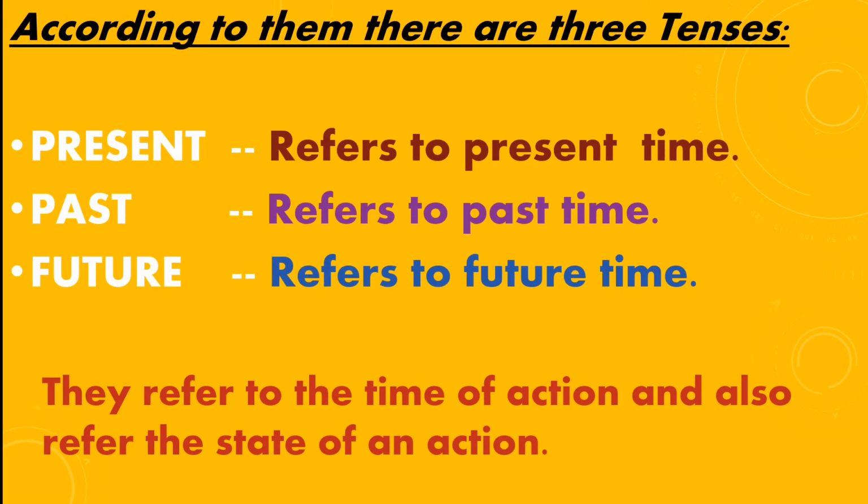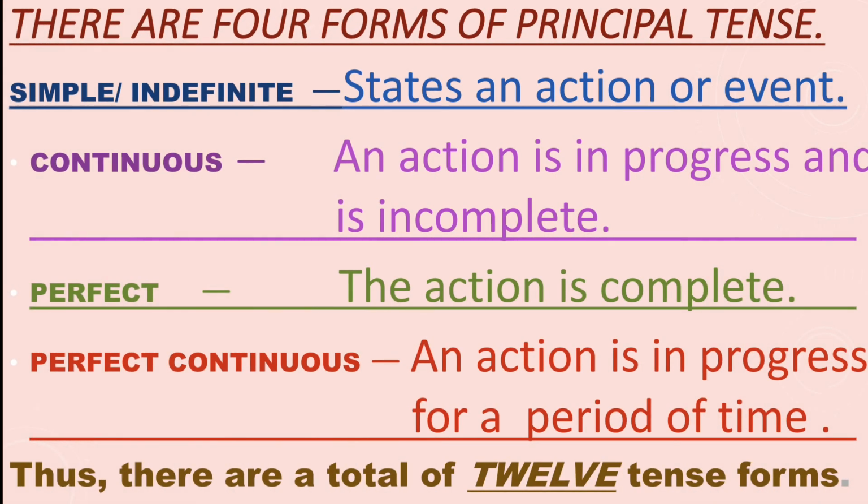According to the traditional grammarians, there are three tenses: present, past and future. Present refers to present time, past refers to past time and future refers to future time. And they all refer to the time of action and also refer to the state of an action. So this is what tenses are.